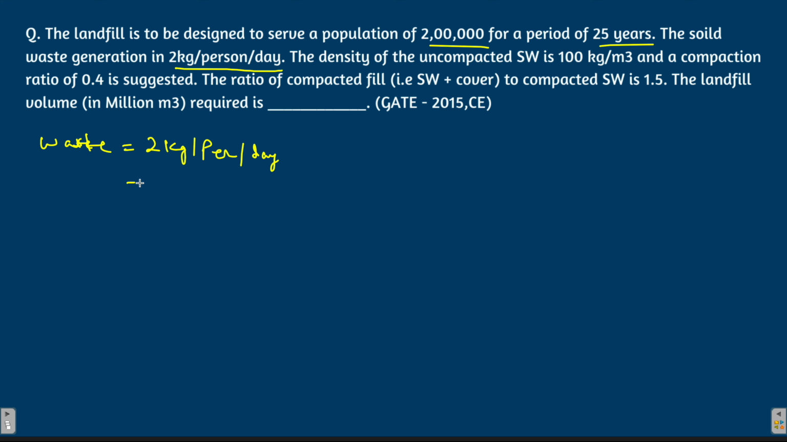So how much is the waste generated per day? Let me just calculate it. Waste generated per day. So 2 kg per person.